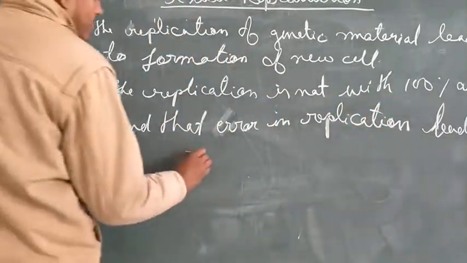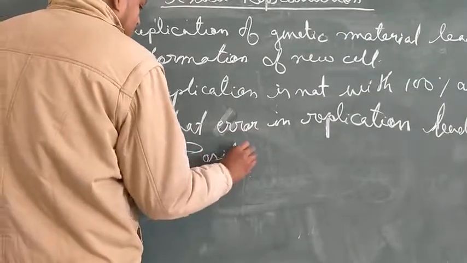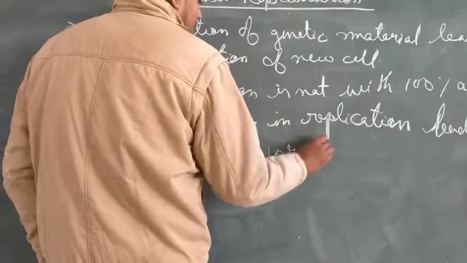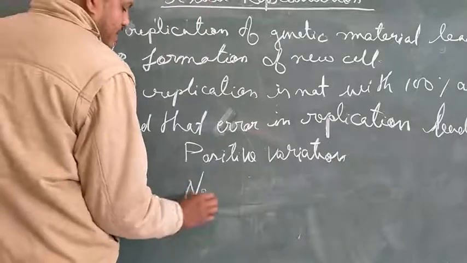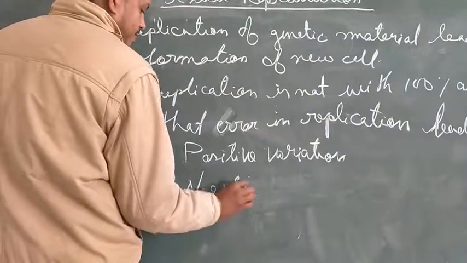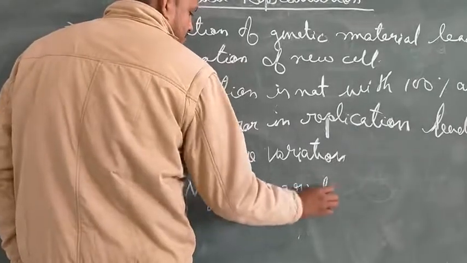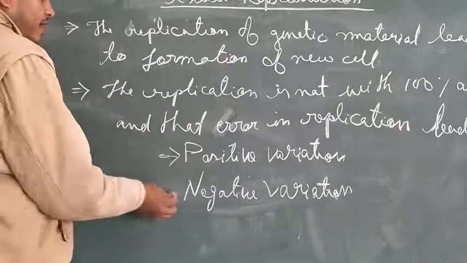We can say one is positive variation, and another one is known as negative variation. Now I will explain both of these topics with examples.